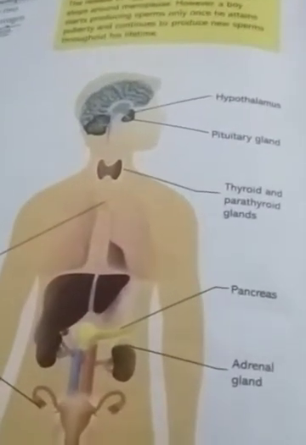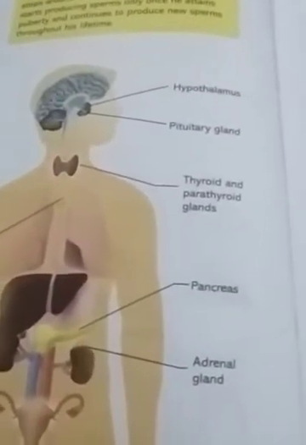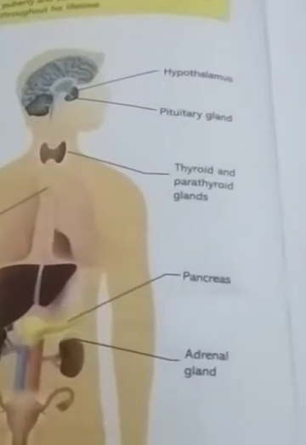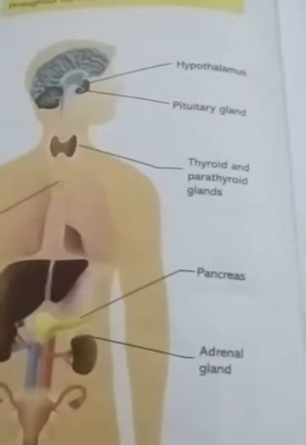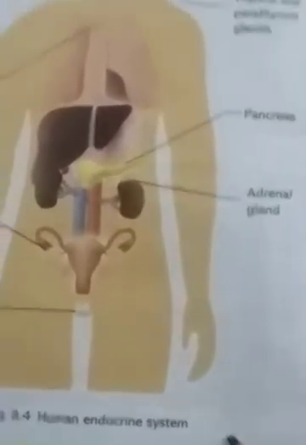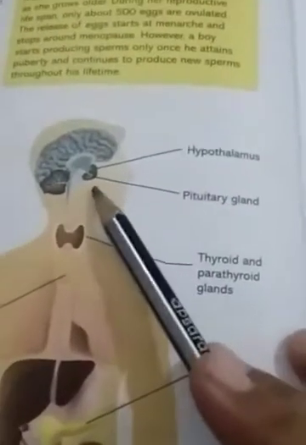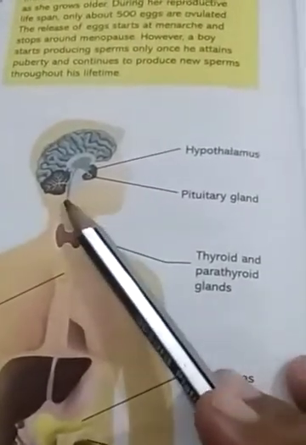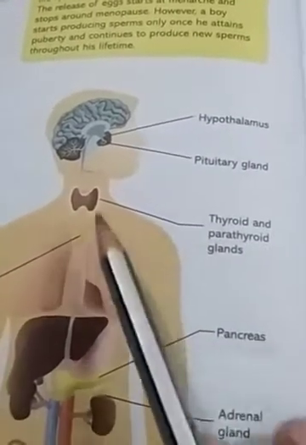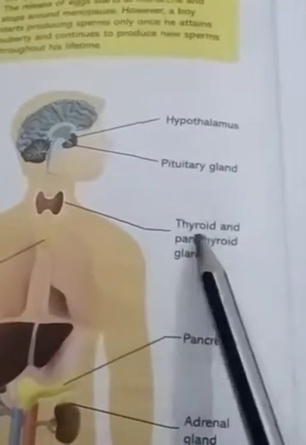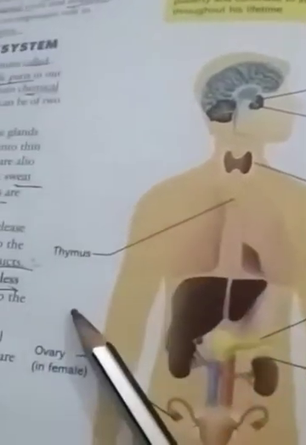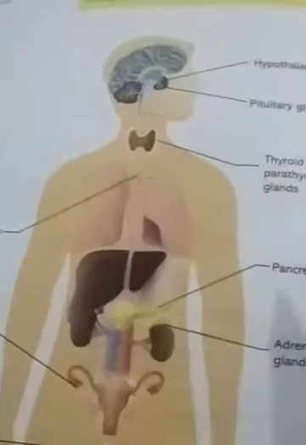It's part 10, and in the previous part we read about the endocrine system and most of the glands that come in the endocrine system. So here is a diagram of the human endocrine system in which we see, at the bottom of the brain, the hypothalamus gland, then the pituitary gland, and in the neck region the thyroid and the parathyroid glands. After that, the thymus is present.